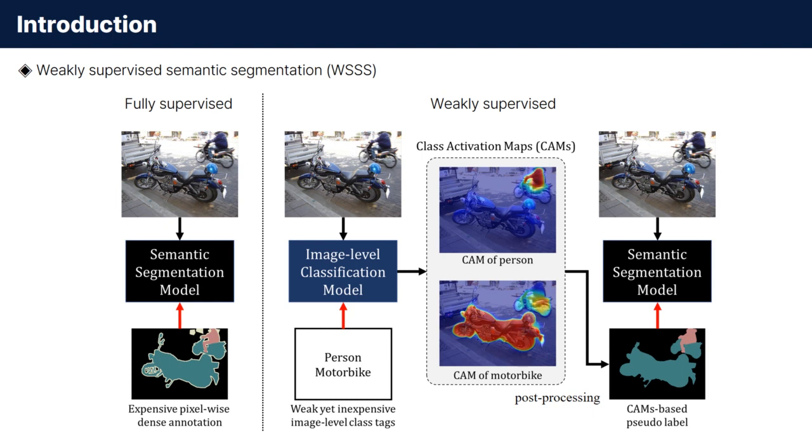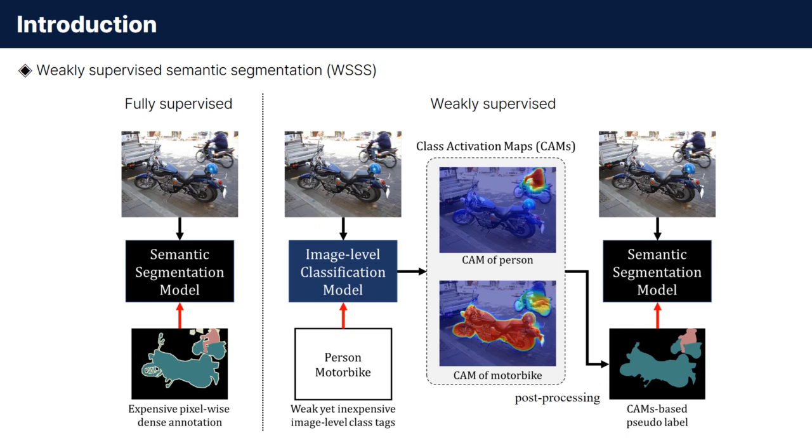Most of the modern semantic segmentation methods are based on fully supervised learning. However, the pixel-wise dense GTs are usually expensive to obtain. To relieve this annotation burden, weakly supervised semantic segmentation uses weak labels such as image-level class tags.